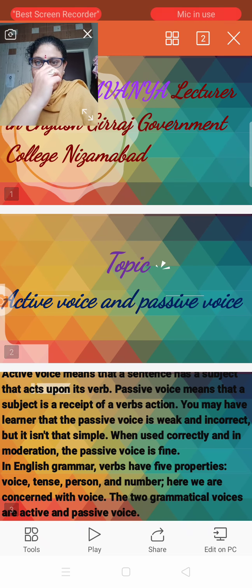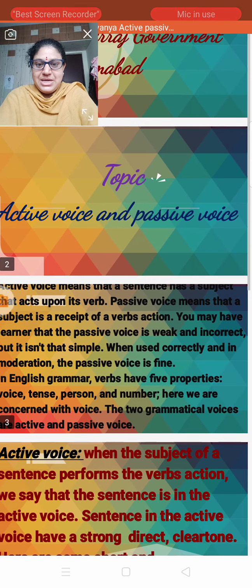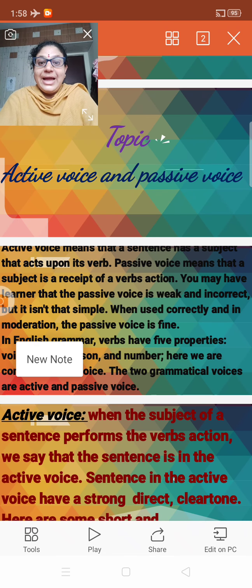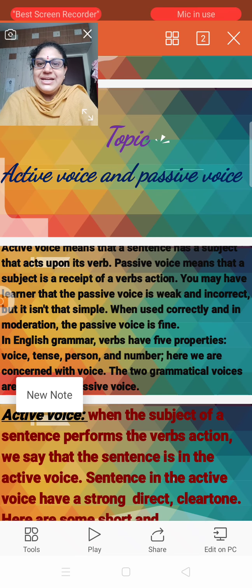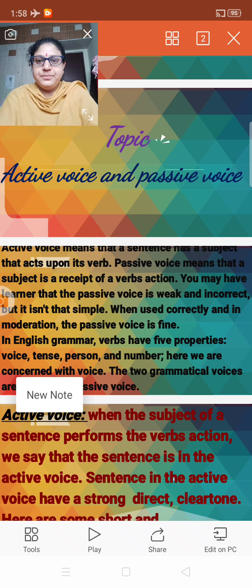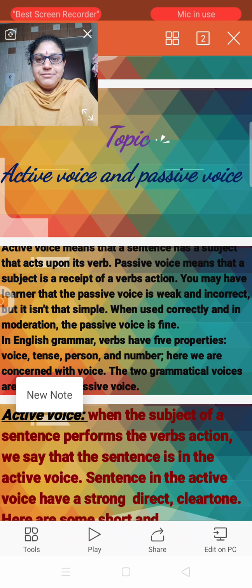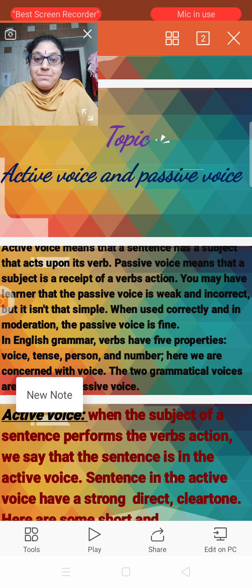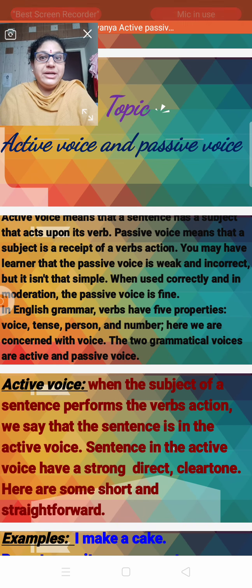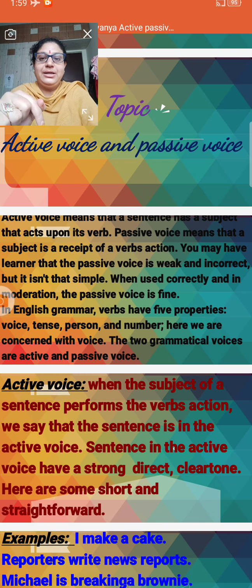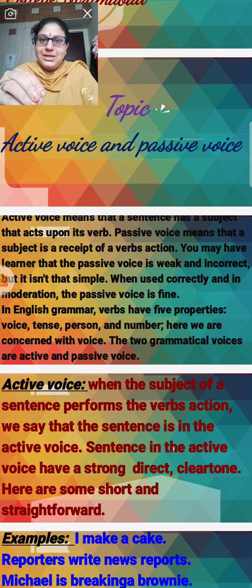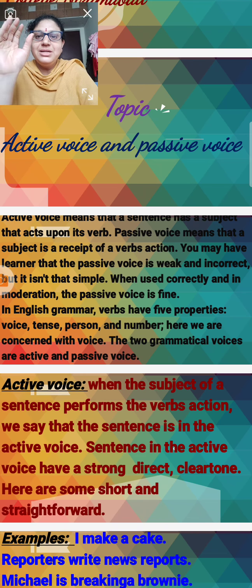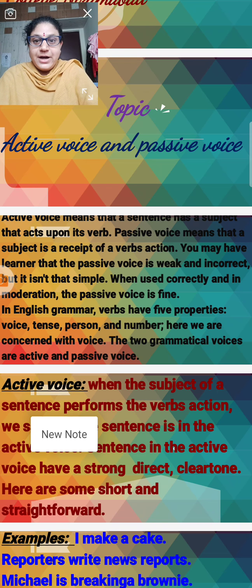Differences between them. Active means that in a sentence the subject acts upon its verb. That is called the active. But passive means the subject is the recipient, it depends on the verb.